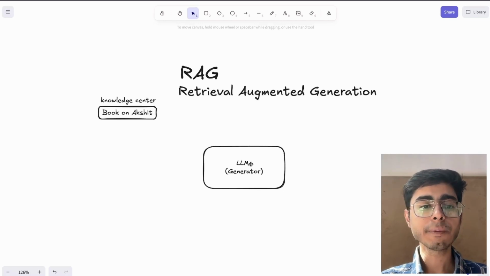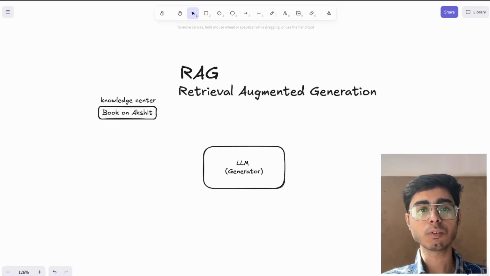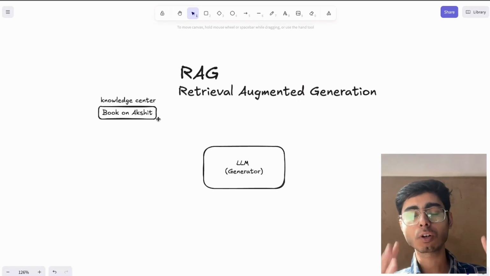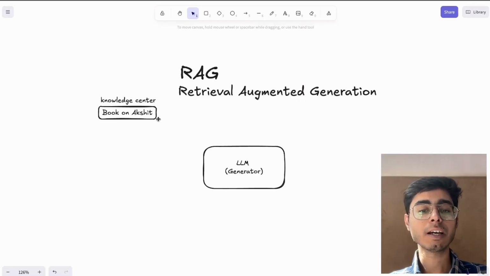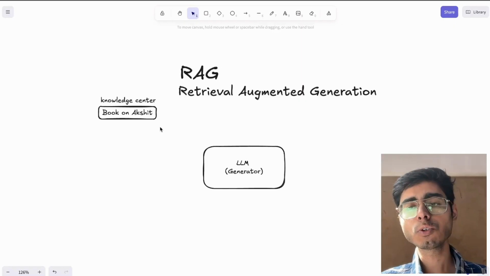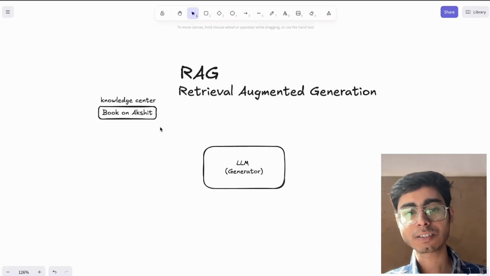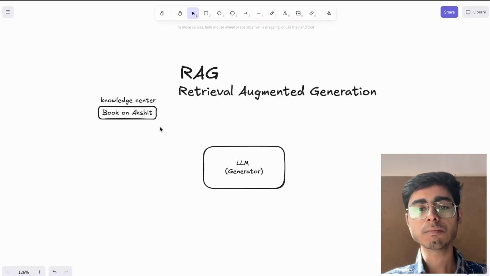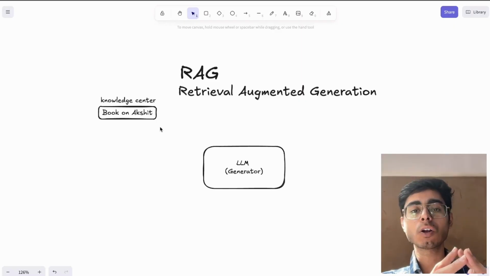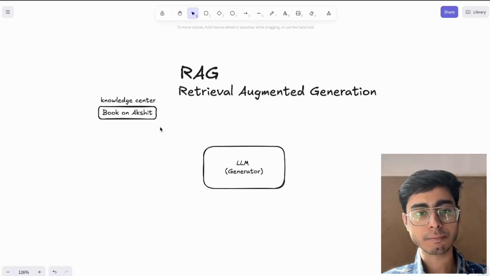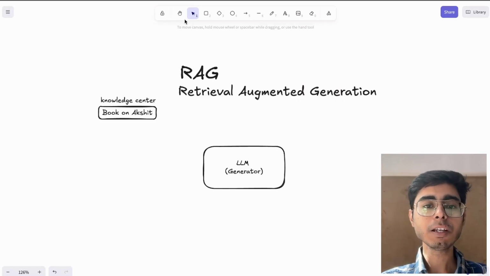So one thing can be that you feed this book to your LLM, right? But this is not always possible. You cannot always put your entire knowledge center in the LLM. Let's say instead of this book, you have your own database of users, their preferences, and some movies. Every time you want to generate output from your LLM, you cannot feed all of that database, which can be in GBs, to your LLM. That is not the right way. So what can be done?